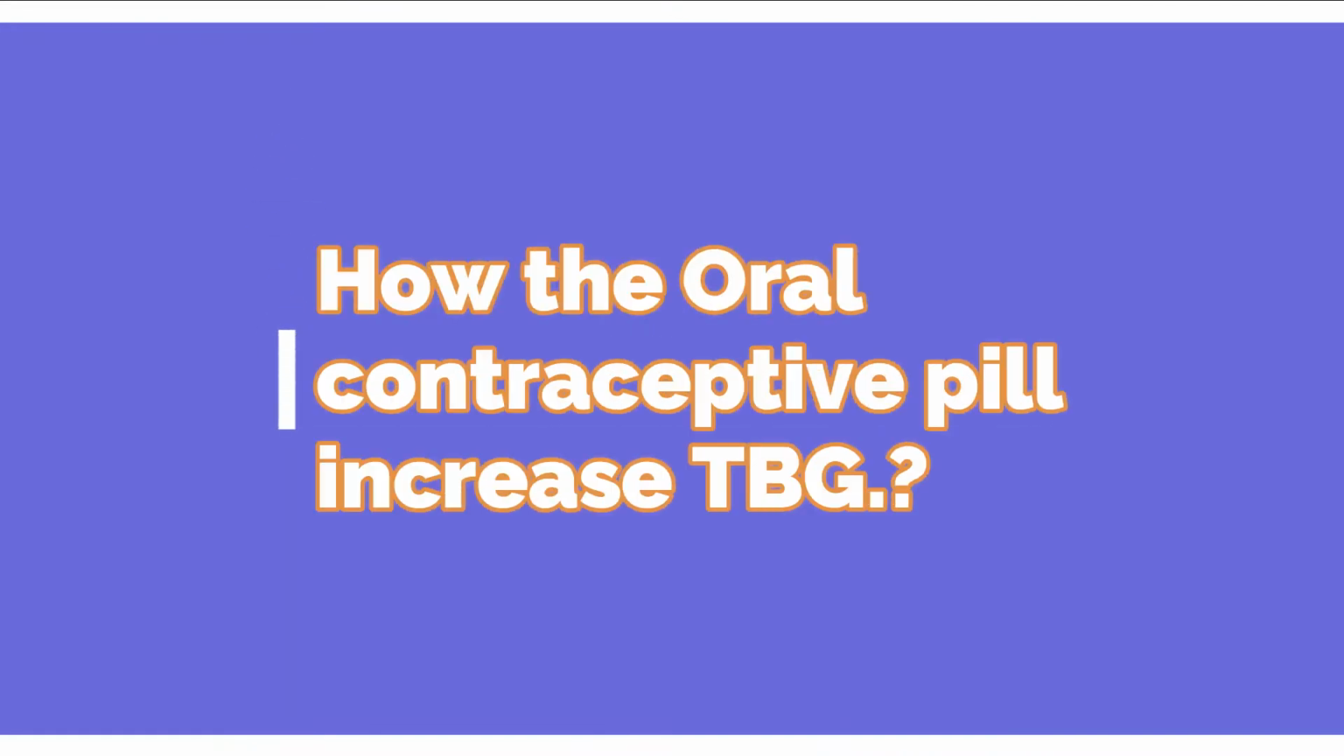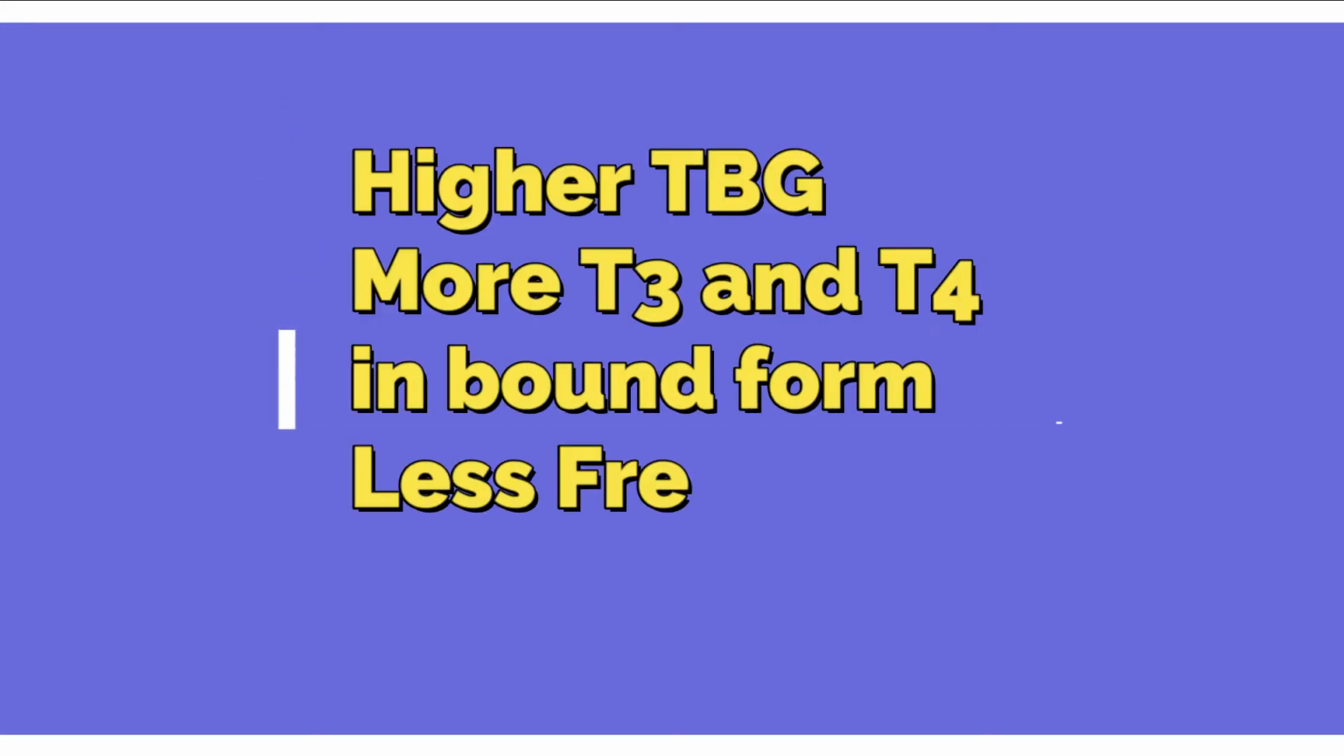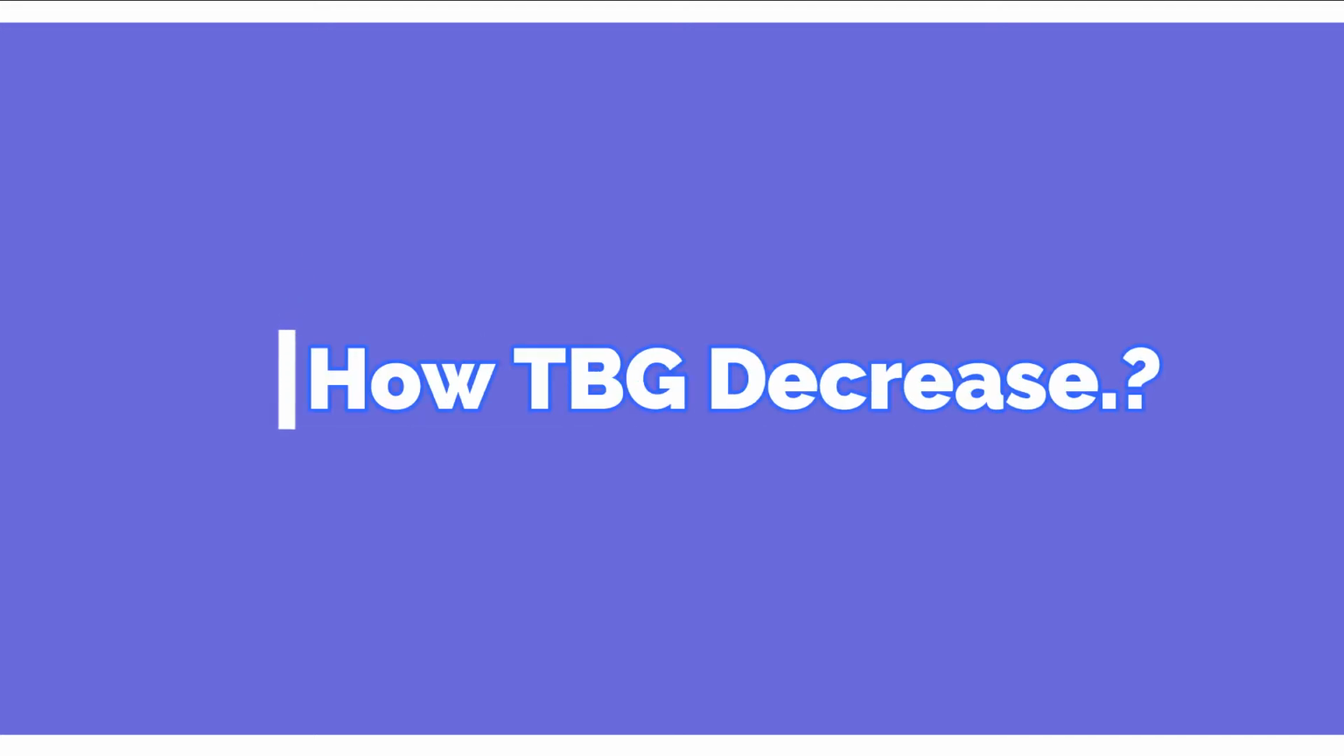What about the oral contraceptive? How do they increase the TBG? Can you tell? Alright. Estrogen actually modifies the thyroxine binding globulin and decreases its plasma removal. So in this way again there will be a high level of the TBG, and a high level of the total amount of T3 and T4 will be in the bound form, and only a small free amount will be available. And how does the TBG decrease?